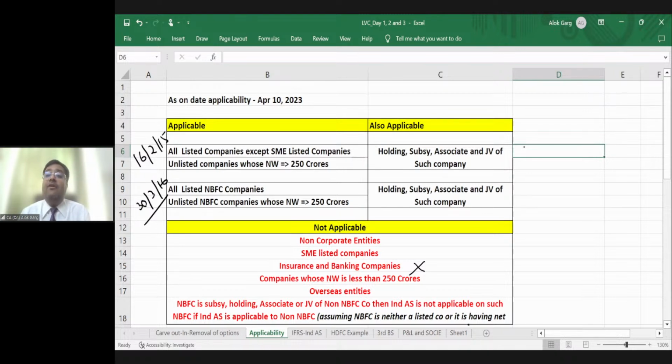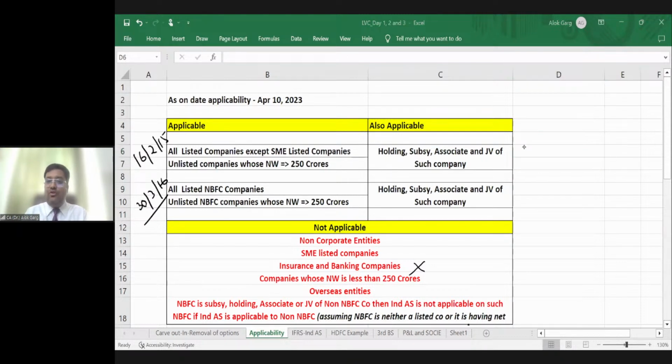Because Reserve Bank of India has postponed the applicability of Ind AS to banks sine die, right? Is that clear? Because they are giving banks sufficient time to make them comfortable, to align the requirement of Ind AS with the prudential norms of RBI. Is that clear?